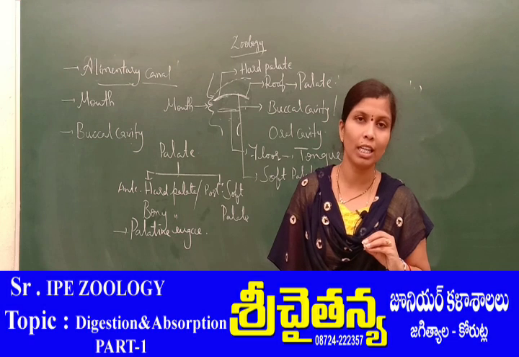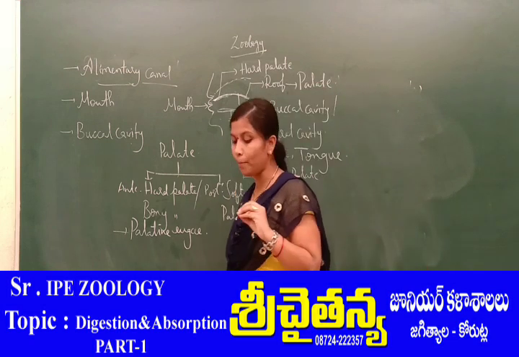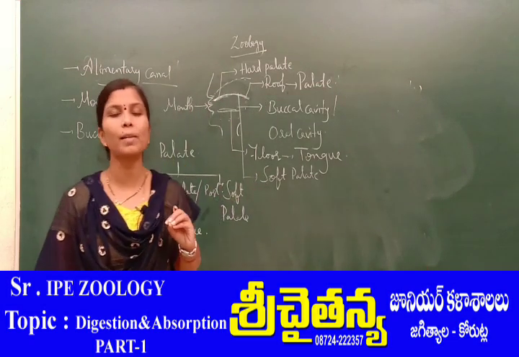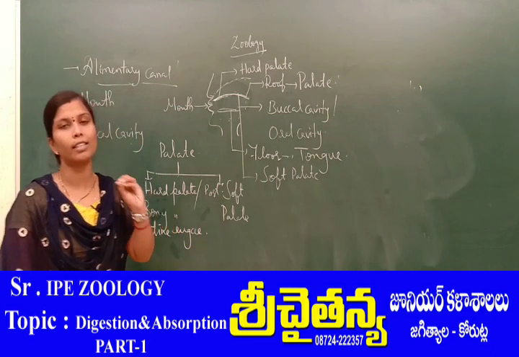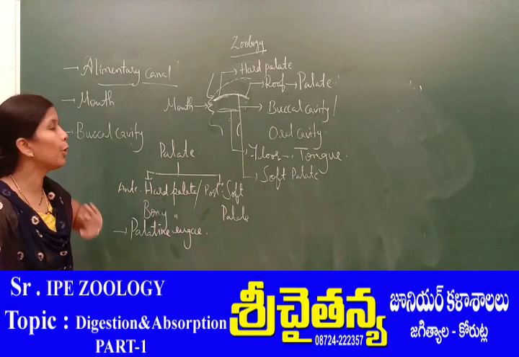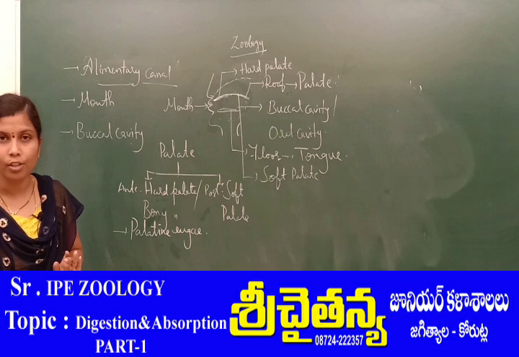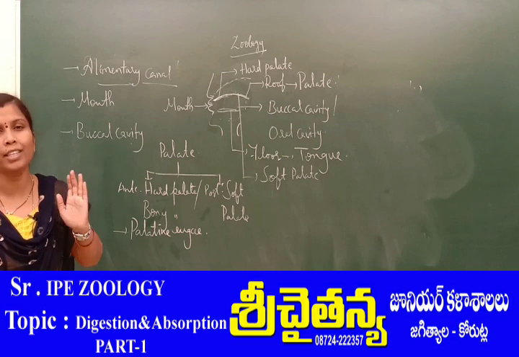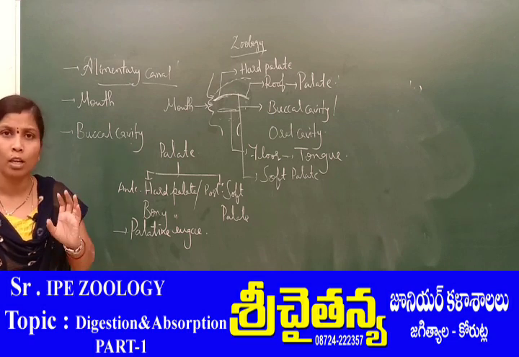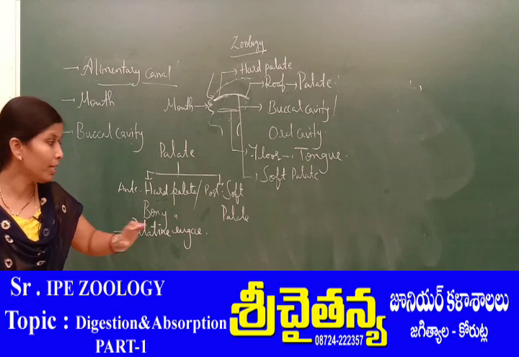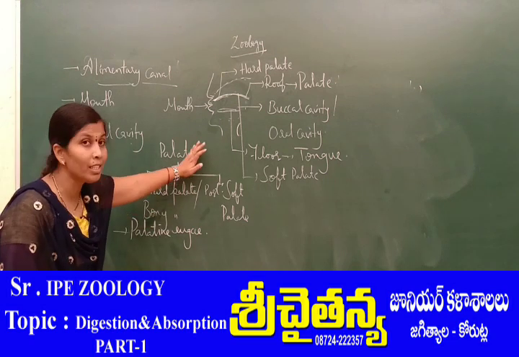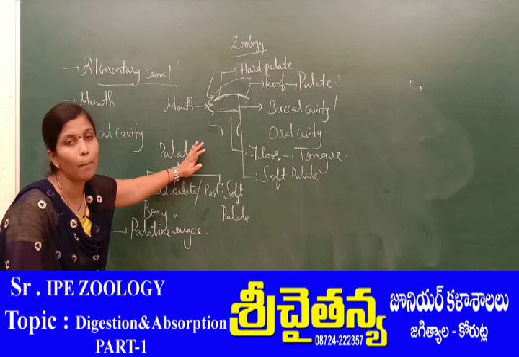But human beings feed on plant substances as well as animal substances, hence human beings are omnivorous. Omnivorous means feeding on fleshy material, fleshy food. This means human beings take meat.